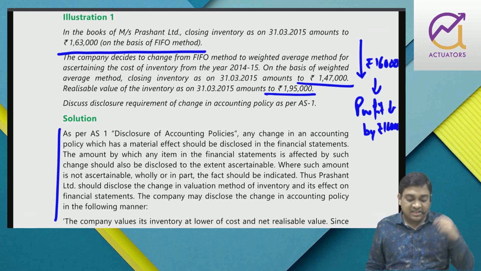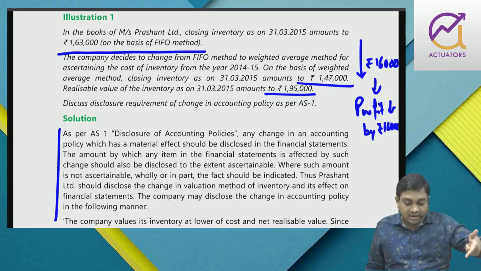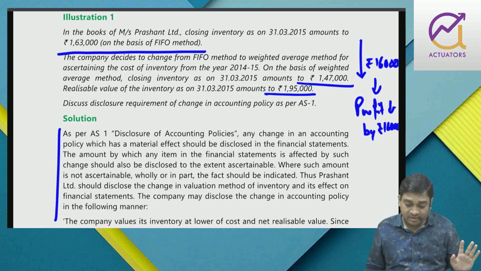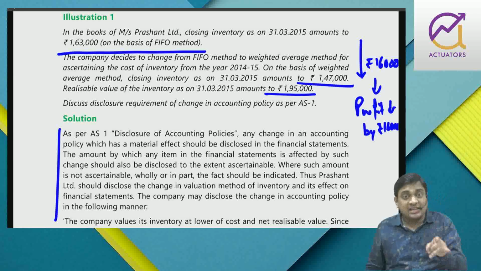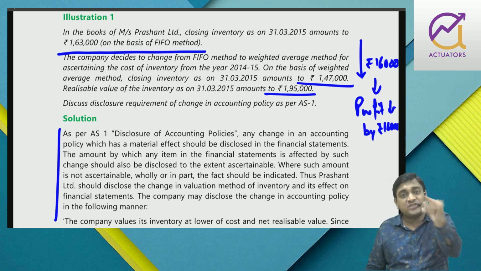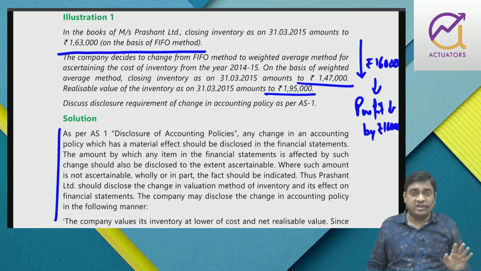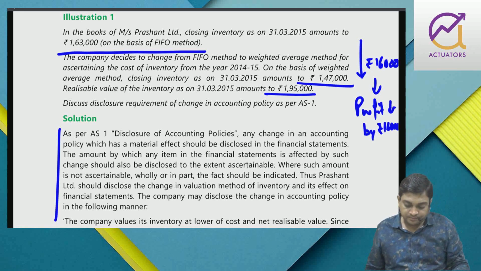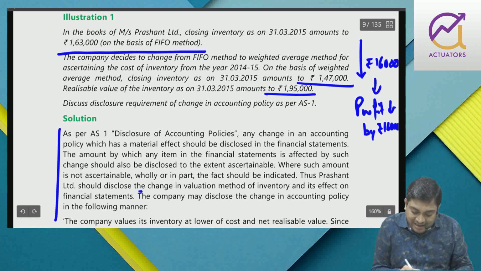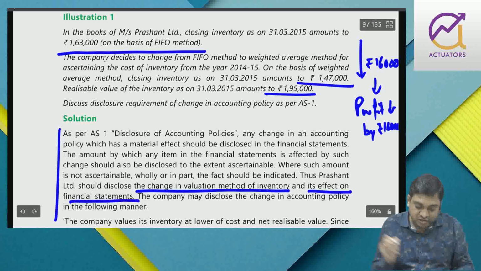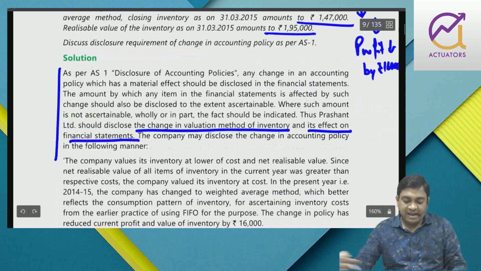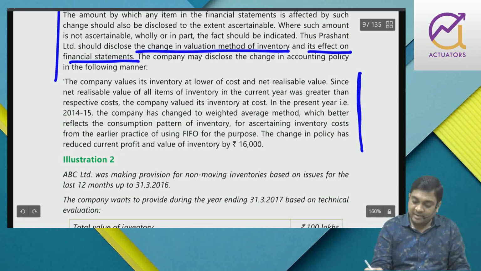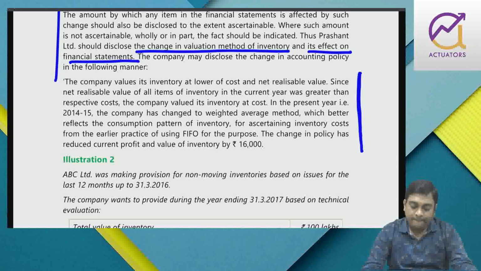Any change in accounting policy which has a material effect should be disclosed in the financial statement. The amount by which an item in the financial statement is affected by such change should also be disclosed to the extent ascertainable. Achha, where it is not ascertainable, that fact also you have to disclose: okay, fine, I have changed an accounting policy, but I cannot ascertain the amount of change, the effect of change. So there, that fact also I have to disclose. So I have to disclose that I have changed inventory valuation and its effect of change on the financial statement. Then my answer will follow that profit and inventory will decrease by 16,000.